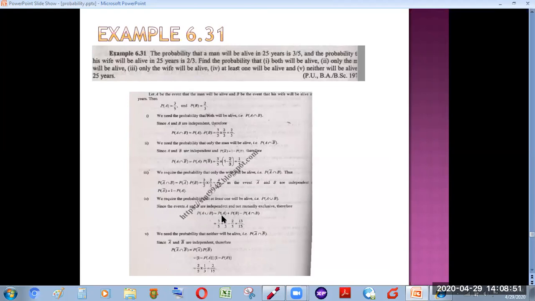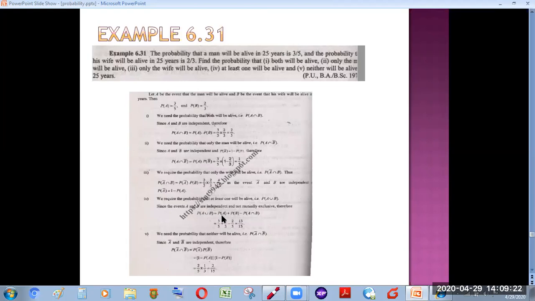So we are given the probability of a man being alive, which is 3 by 5, and the probability that his wife will be alive in 25 years is 2 by 3. What is the probability that both will be alive? Now, both will be alive means that the man will be alive, and his wife will be alive in 25 years.